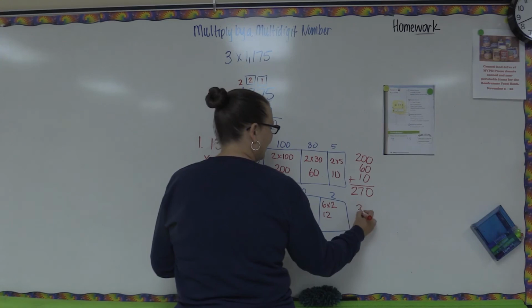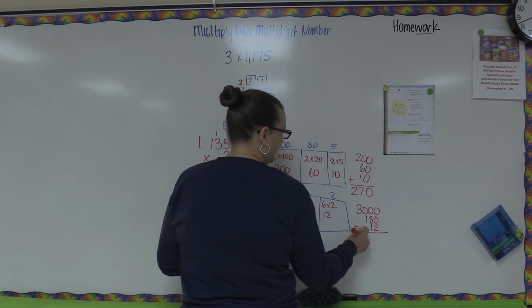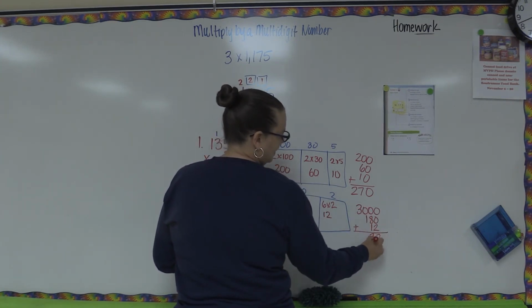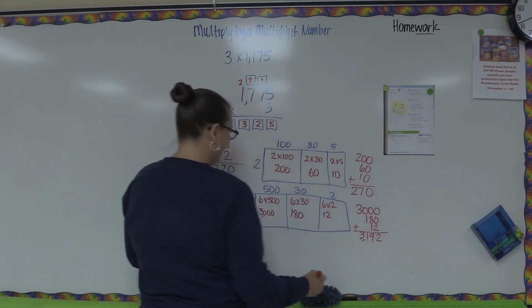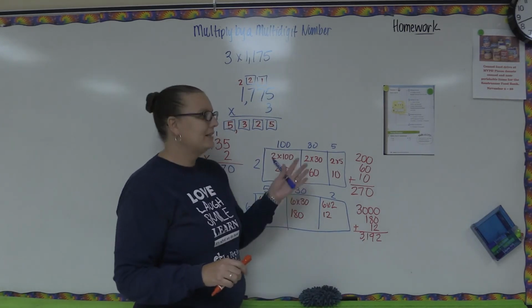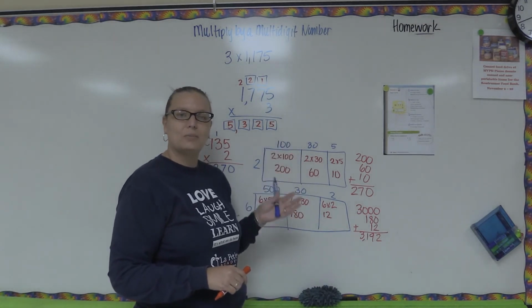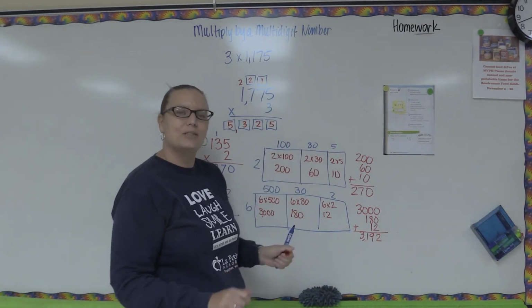And then we'll come over here and add our partial products together to get our answer. So when we do that, we get 3,192, which is the same answer we got the first time we went through it. So it's up to you guys which particular strategy you'd like to use to help you solve these problems. Whatever works best for you is fine with me.